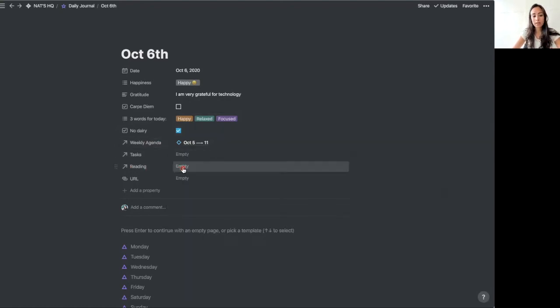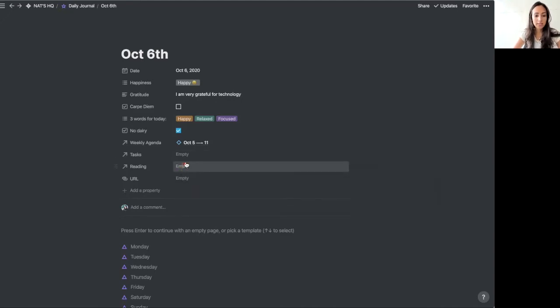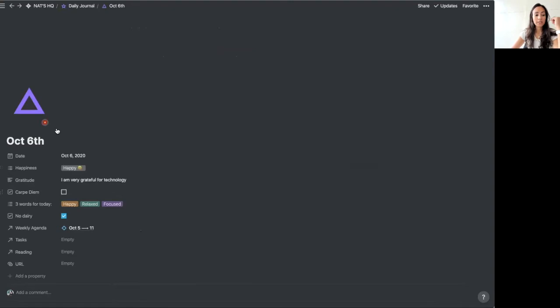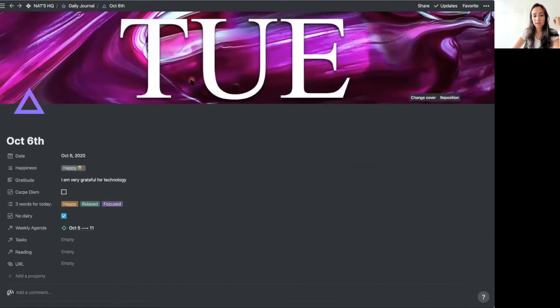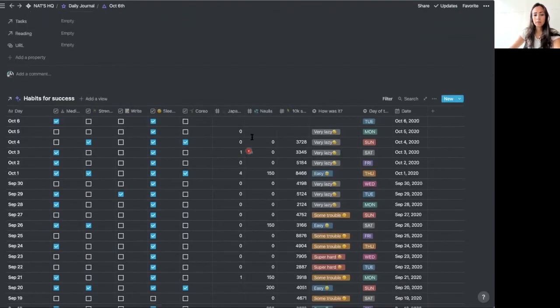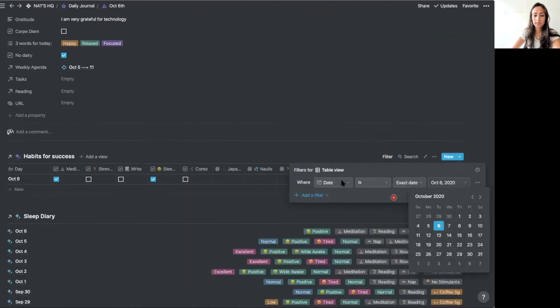Also, it's linked to my reading database, which shows all the books that I'm reading for the moment. It's not loading here for some reason, but it shows all the books, and I need to add the one that I started yesterday. I haven't added it yet. And I have a template for each day of the week, and this is simply because today is Tuesday. So it adds this icon, this cover page that I made. It's very simple. And I have here my mini habits, which I filter for the exact date of today.